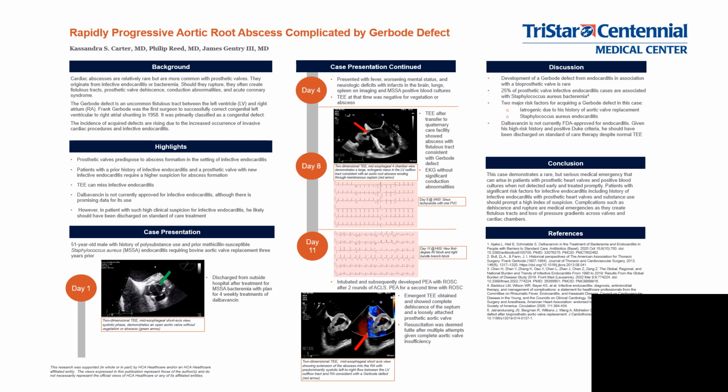As we've discussed, this patient had multiple factors making him high risk for endocarditis, including IV drug use and prosthetic aortic valve replacement. MSSA is notorious for the rapid progression of infection, which was evident in this case. The infection developed from something not visible on TEE to a large abscess eroding through the membranous septum. A couple of key points to take away from this case are the importance of knowing the likelihood of endocarditis in a patient and treating appropriately. Using the Duke criteria can be a valuable tool.